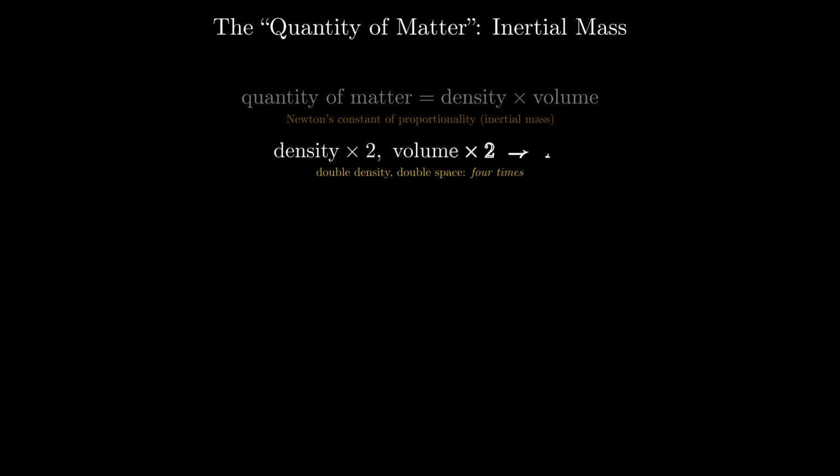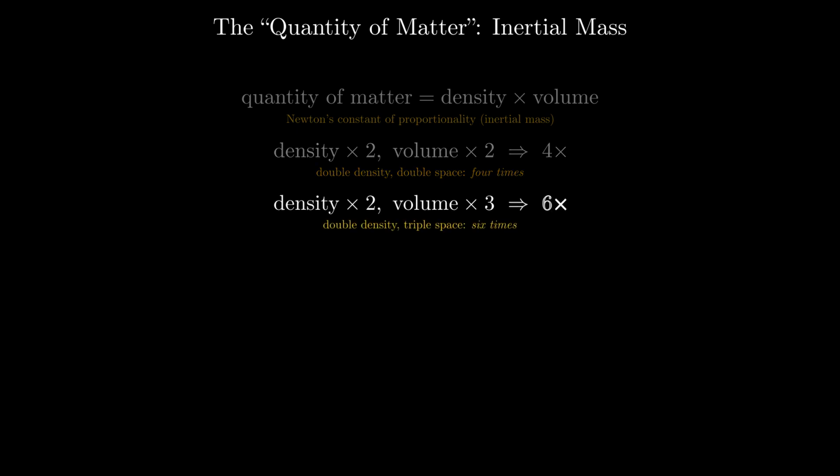So air of double the density, filling a double space, holds 4 times the quantity of matter, filling a triple space 6 times. The same rules hold for snow, dust, or powders pressed together. And this quantity, Newton noted, shows up in a body's weight, proportional to it, as he confirmed with careful pendulum experiments. Now we make it precise.